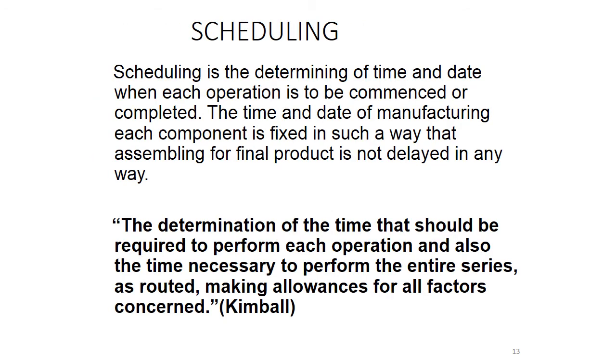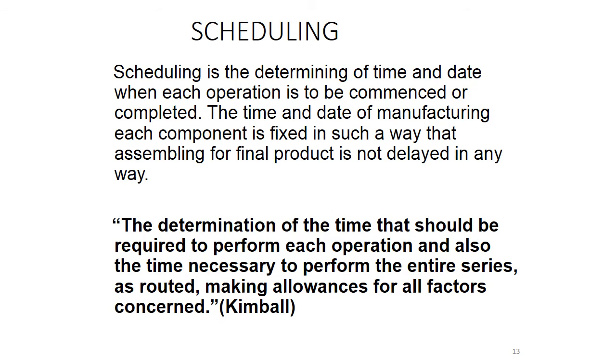Next is scheduling. Scheduling means performance of the tasks or operations that are necessary, or we can say the series of tasks. In scheduling we have to determine the time or date of manufacturing. So scheduling is determining the time and date when each operation is to be commenced or completed.